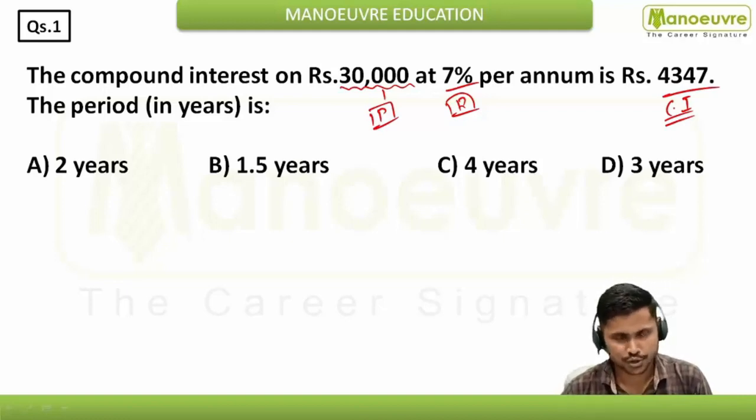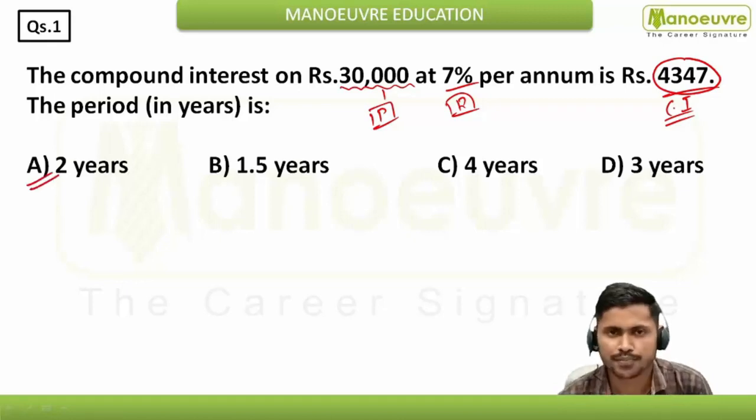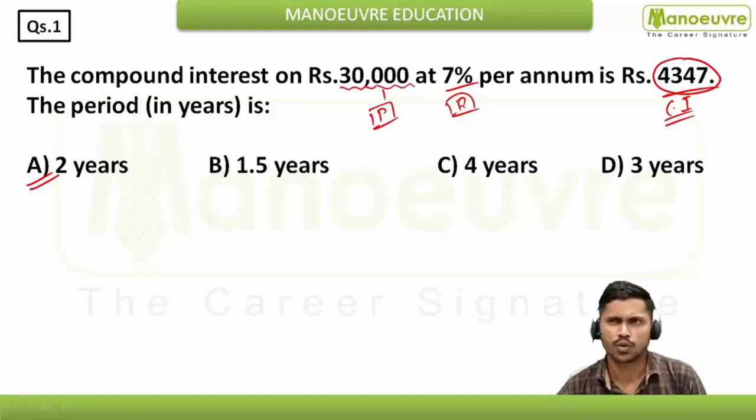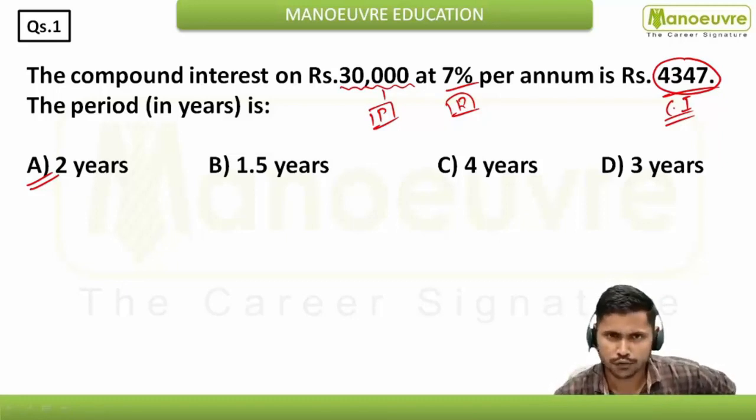Easily you can analyze here that to gain this much interest you need 2 years, and you can mark your option suddenly without wasting any minute. How? Just analyze the question. First of all, I'm going with the traditional approach, right? What you will do in the traditional approach is apply the formula of amount.